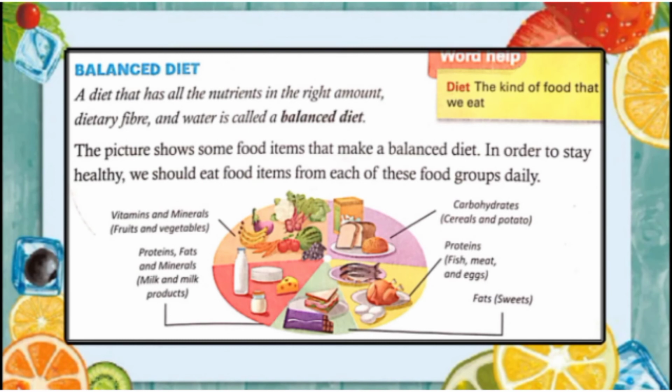We must also have knowledge about calories. Calories are units of energy in our food. If you have too many calories, your body will store the extra energy as fat. And if you have too few calories, your body will burn fat to make up the difference.